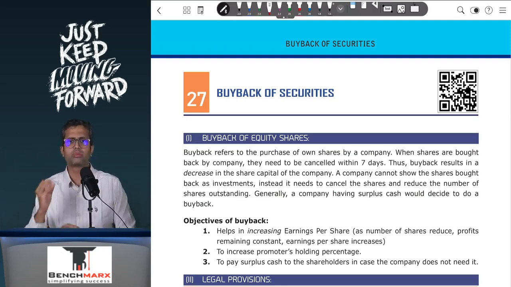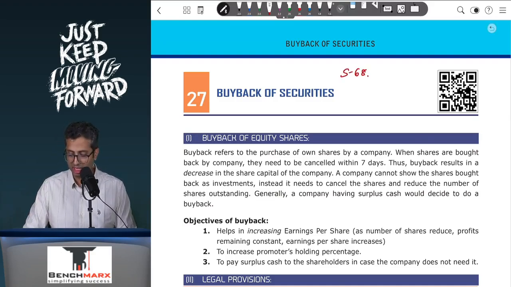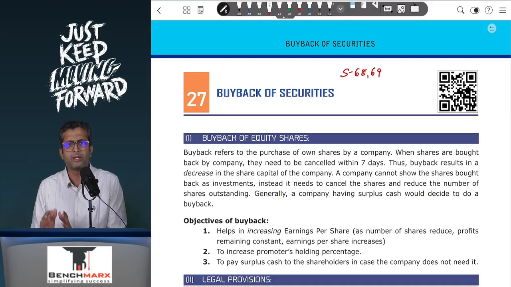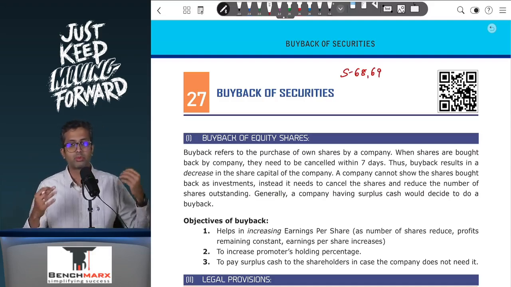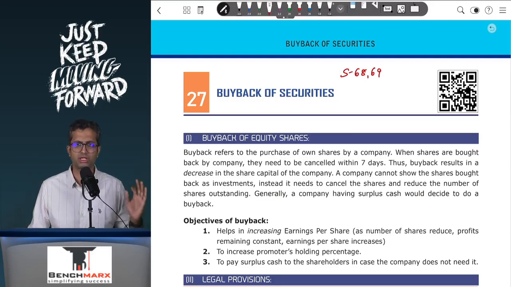So over here, buyback of securities. Now over here, we are going to discuss buyback of equity shares. This is covered under section 68 and 69 of the Companies Act predominantly. In section 70 also there is coverage, but there are certain exceptions which are provided. So from an accounting standpoint, section 68 and 70 are what is more important.